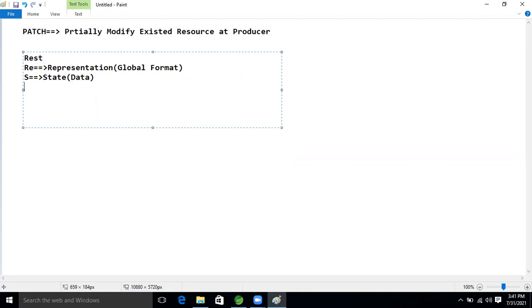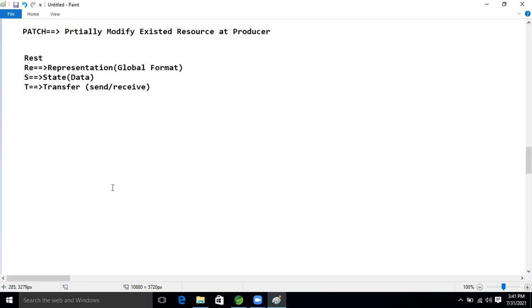Okay, so T means what, guys? Anyone know that? T means Transfer. Transfer is nothing but send or receive. Okay, this is the full form of our REST now, guys. So you want to see the REST working functionality in Spring Boot? Yes, sir. Yes, Ravi.